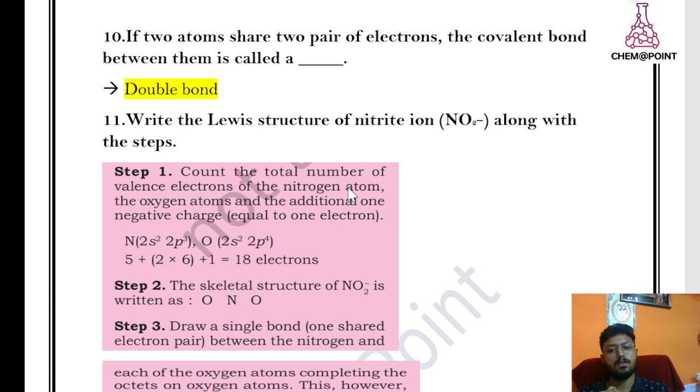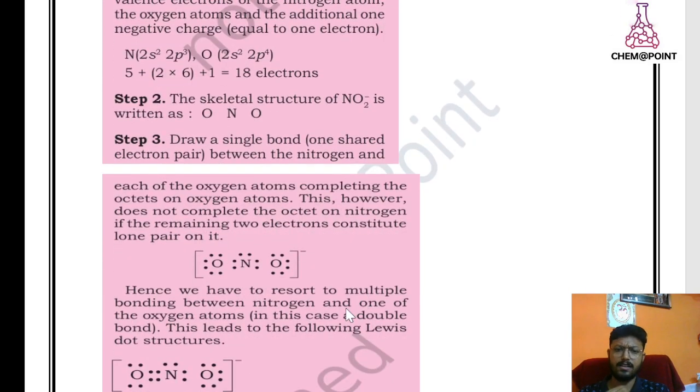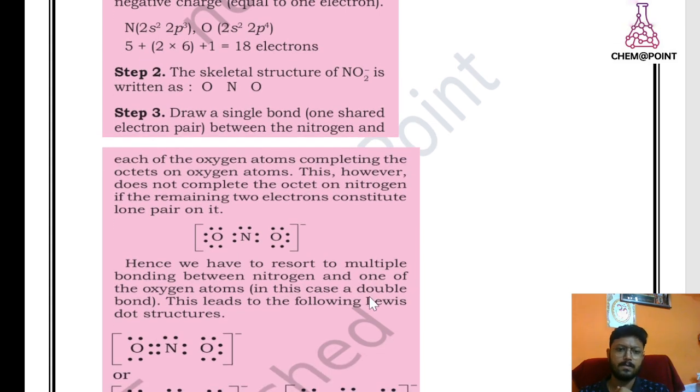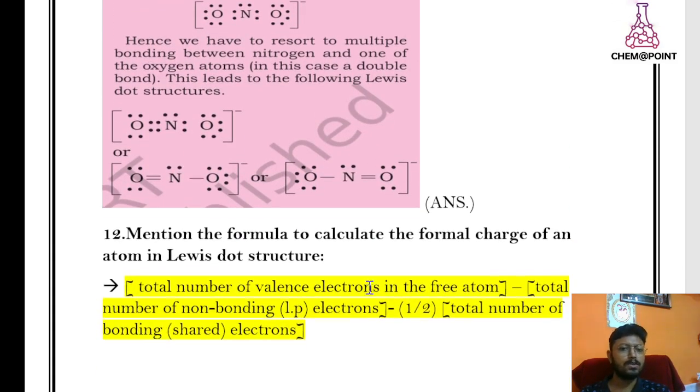Write the Lewis structure of the nitrate ion, NO3 minus, along with the steps. Dear students, step 1, 2, 3. You just read it and whatever is written can be understood. You can directly copy it into your NCERT books. You can go through the NCERT book and clearly understand it. No issues. Thank you. Now question number 12.